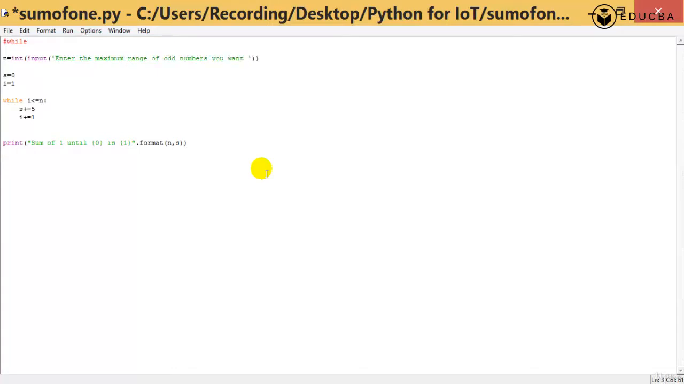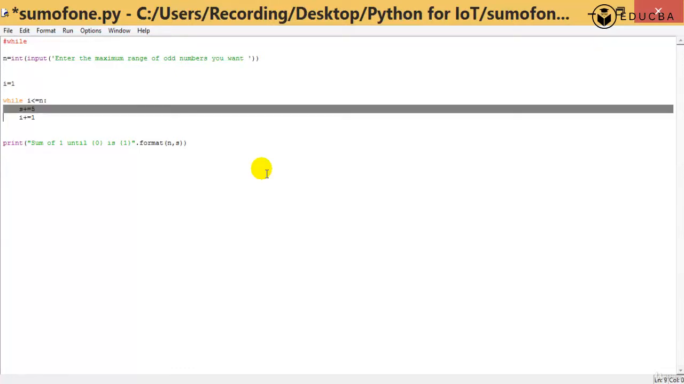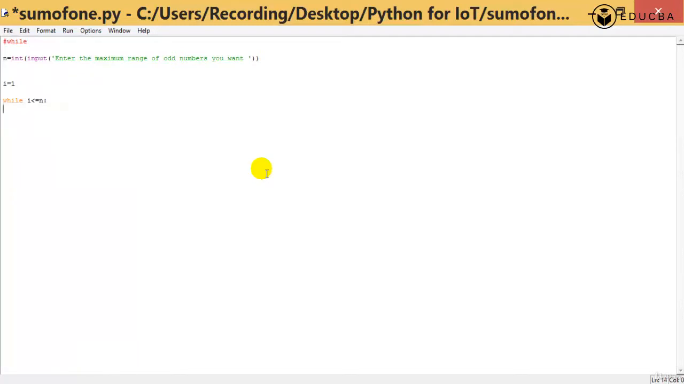And of course I have converted it to an integer. Now what do I need to do? Of course I don't need the s equal to 0 sum variable. I need to start with the odd numbers, and I need to check each of the numbers. So how do I check if it's an odd number? Do I start from 0 or from 1? Even numbers can start from 0, so I'm going to say I is equal to 0.